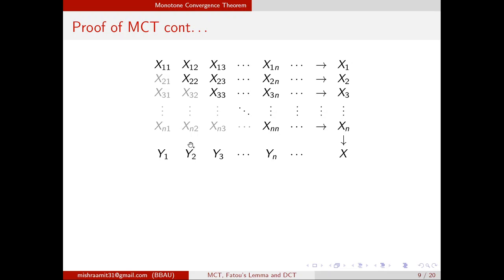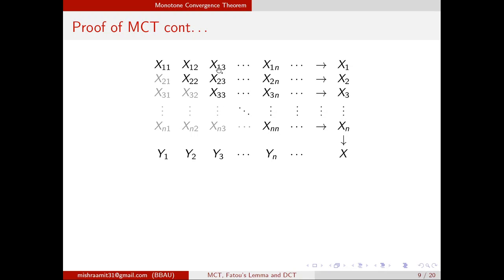If I find y2, for example, y2 is the maximum of these two. But you know that x12 is bigger than x11. So the maximum of these two will be bigger than x11. That means y2 will be bigger than y1. Then the maximum of these three will be bigger than the maximum of these two, because you are moving from left to right.